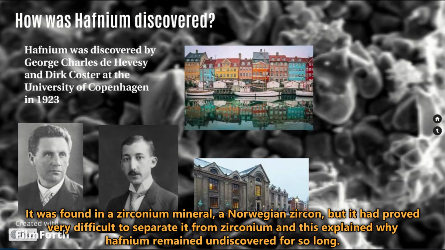It was found in a zirconium mineral, a Norwegian zircon, but it had proved very difficult to separate it from zirconium, and this explained why hafnium remained undiscovered for so long.